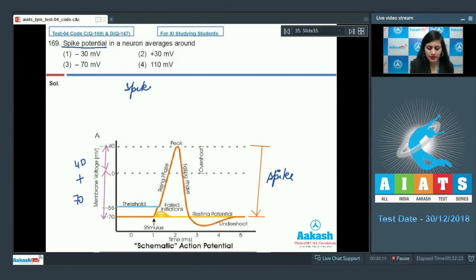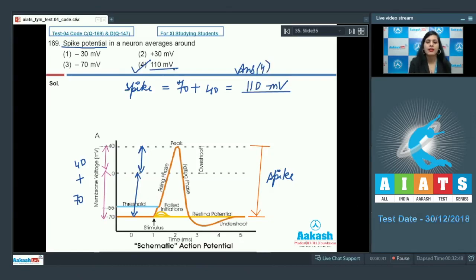So spike is this resting membrane potential plus this overshoot after depolarization, which is equivalent to 110 millivolts. So the correct answer is option number 4, that is 110 millivolts. Let's discuss our next question.